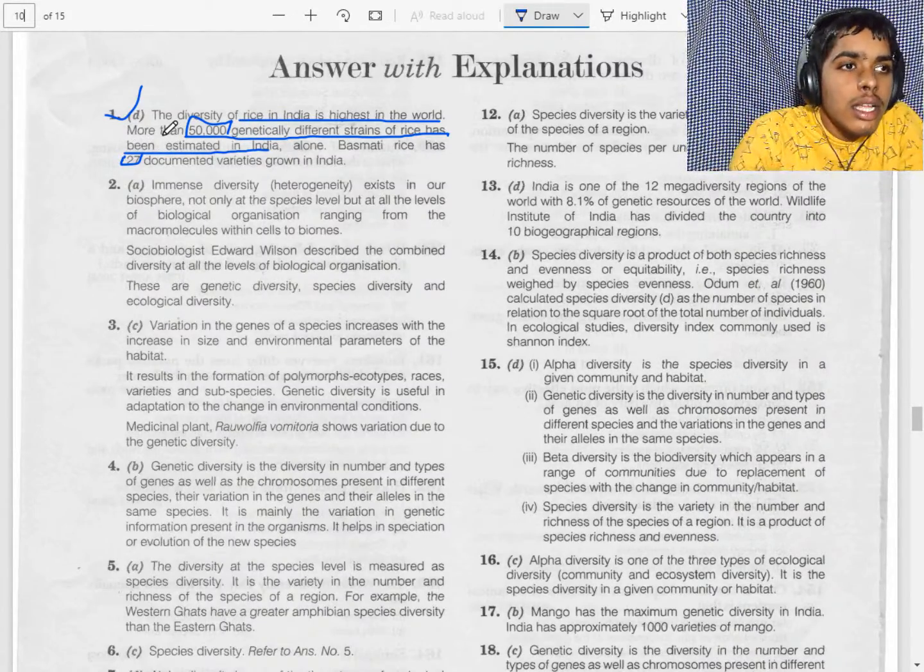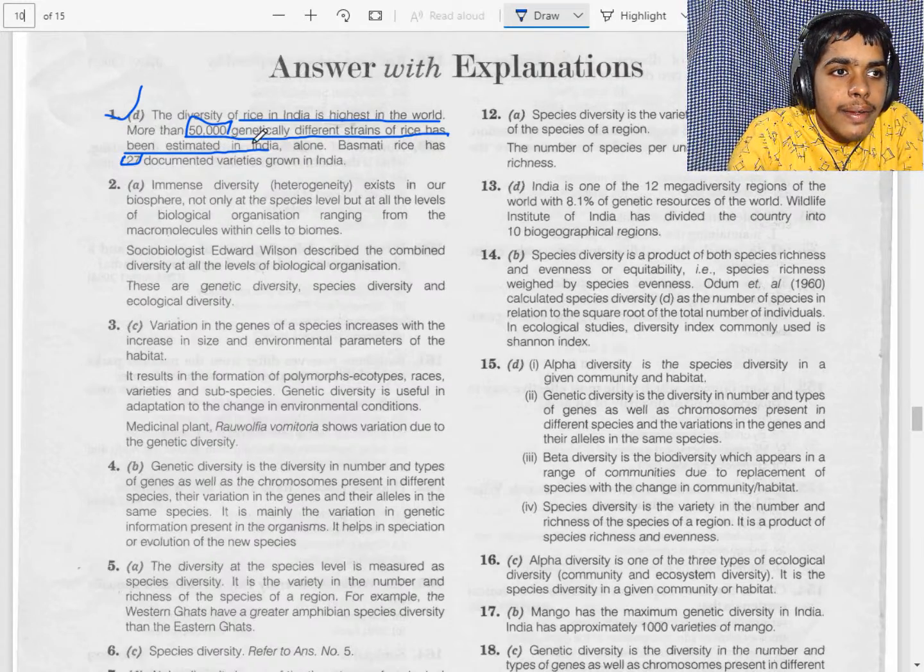The options are: genetic diversity, species diversity, and ecological diversity. Next, species diversity, ecological diversity, and habitat diversity. The second option. But there are three types, that is genetic, species, and ecological. So our answer is A.